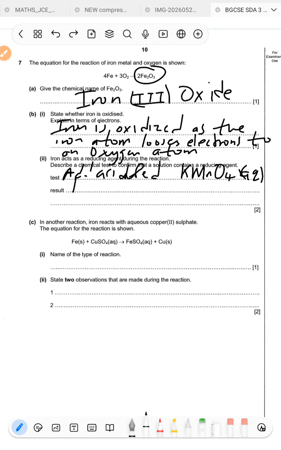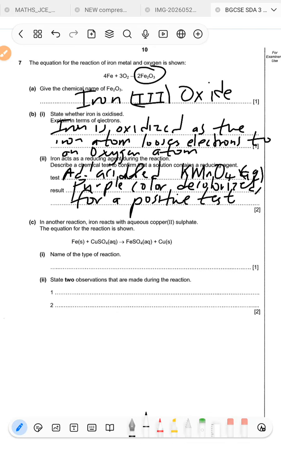So we're just going to say that purple color decolorizes for a positive test.